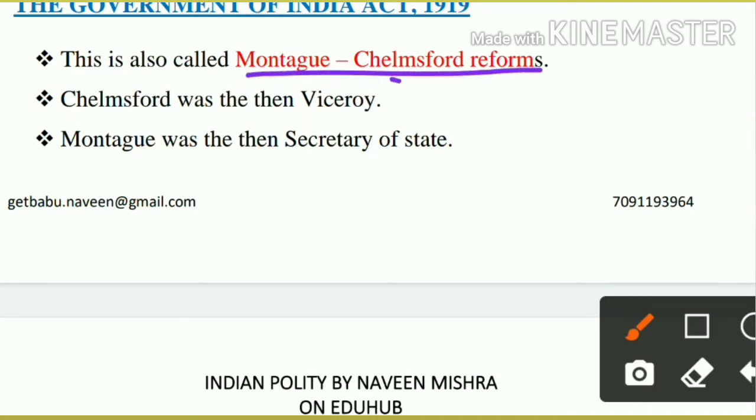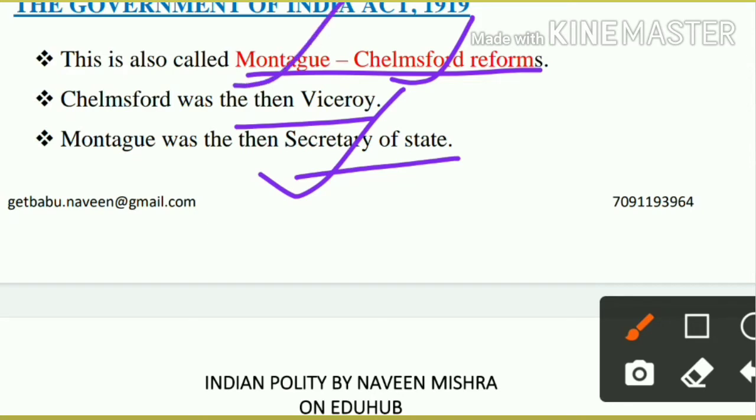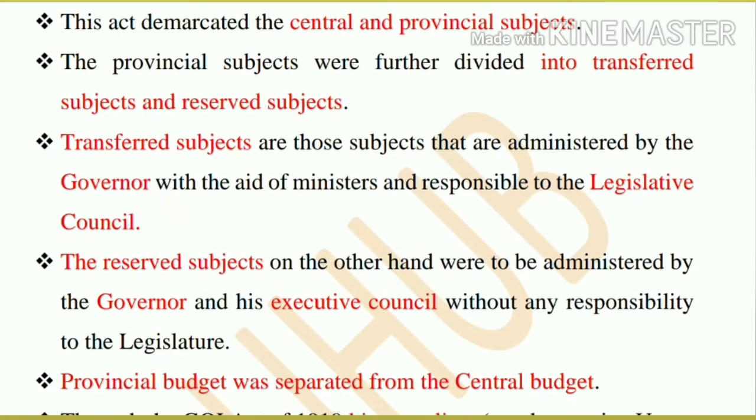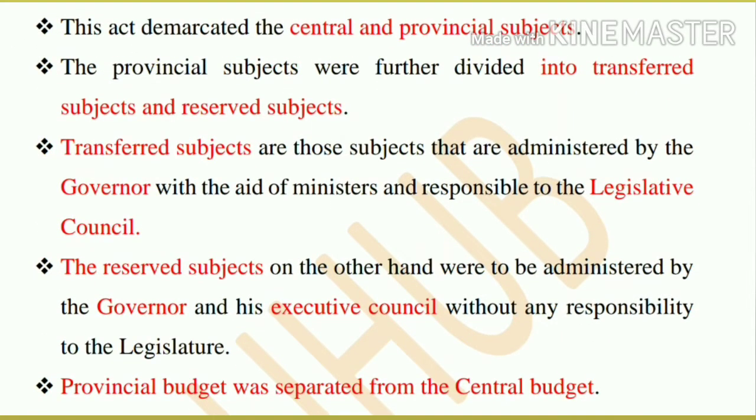Then the second name, Chelmsford, was viceroy. Viceroy was a little smaller post than the Secretary of State, since the Secretary of State was directly responsible to the British Parliament. So Montagu was the Secretary of State and Chelmsford was the viceroy.